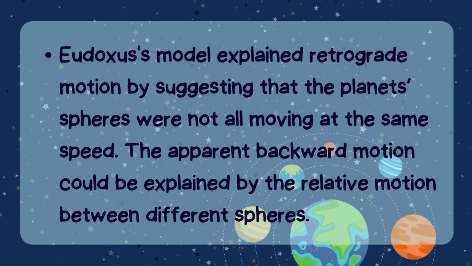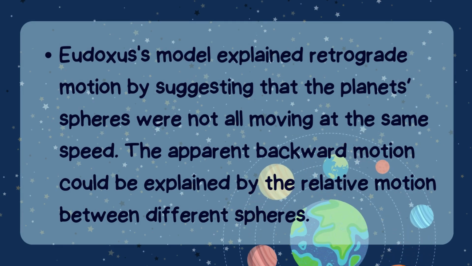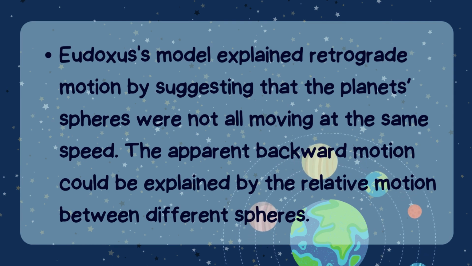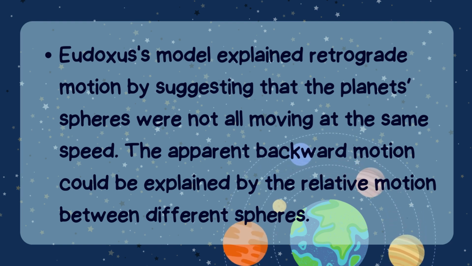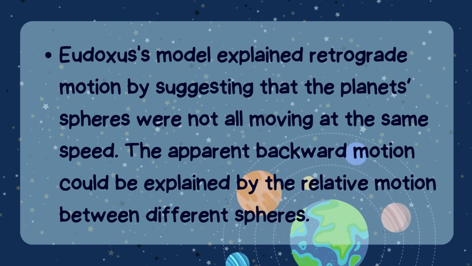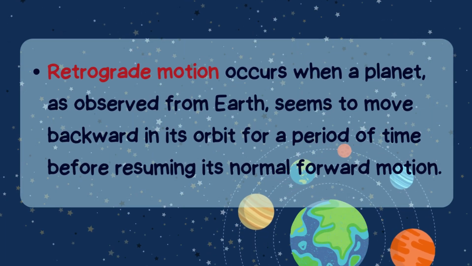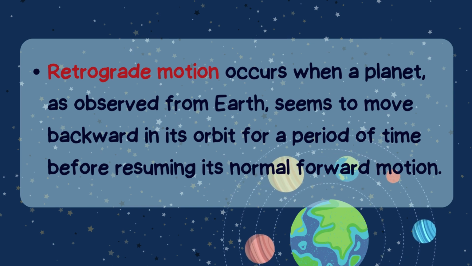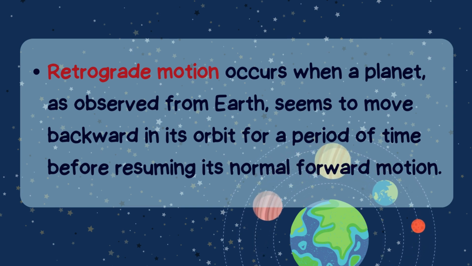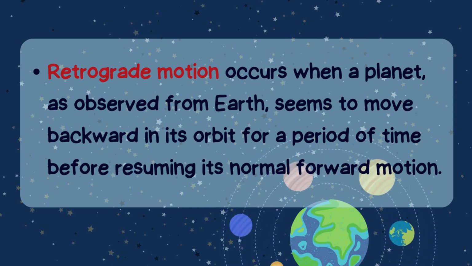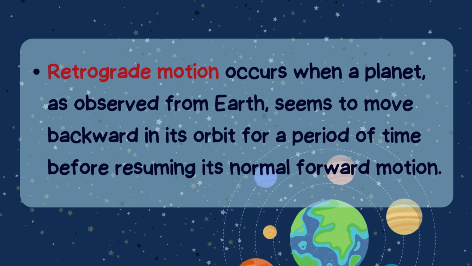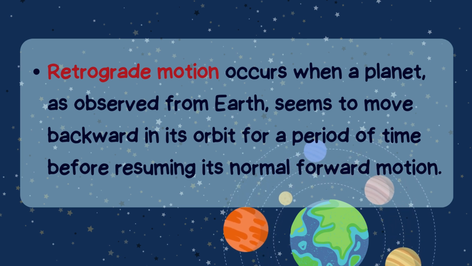Eudoxus' model explained retrograde motion by suggesting that the planets' spheres were not all moving at the same speed. The apparent backward motion could be explained by the relative motion between different spheres. Retrograde motion occurs when a planet, as observed from Earth, seems to move backward in its orbit for a period of time before resuming its normal forward motion.